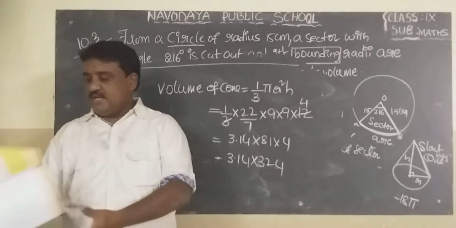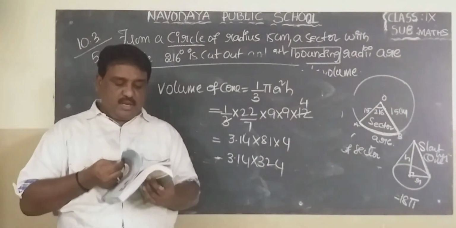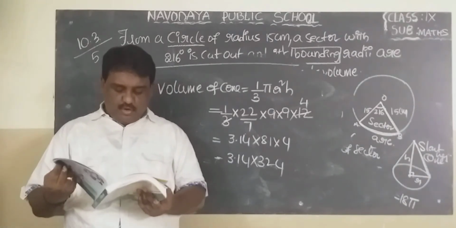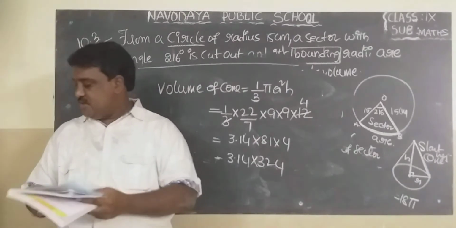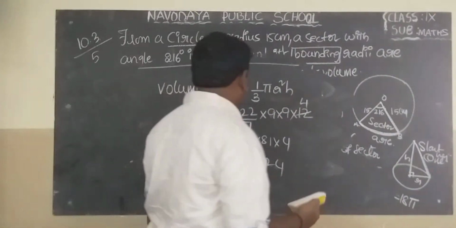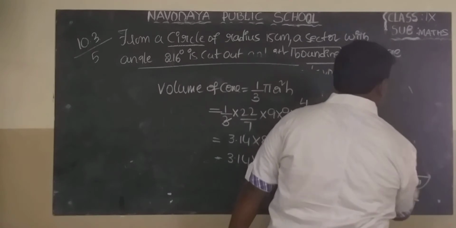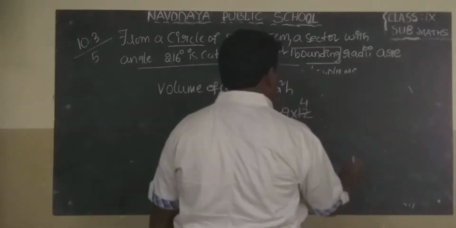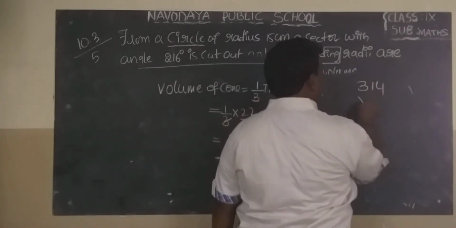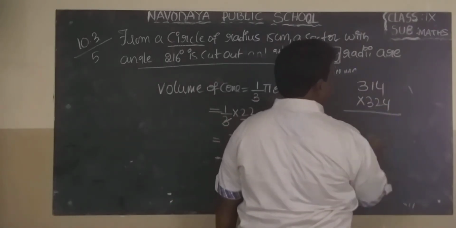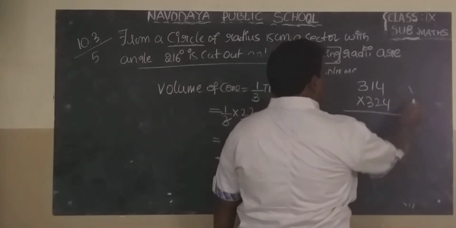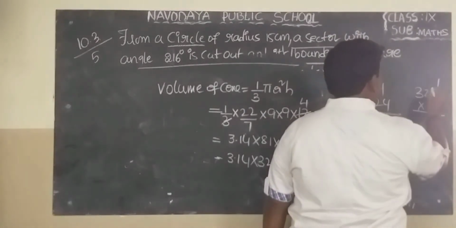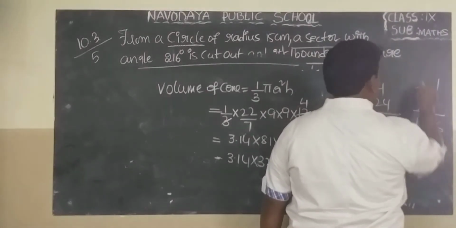Then do multiplication. 3.14 into 324. How much? 314 into 324. Do the multiplication. 324 into 4: 4 4s are 16, 4 2s are 8, 1 makes 9, 4 3s are 12. 1296.